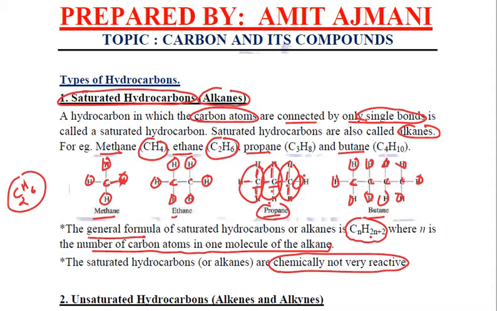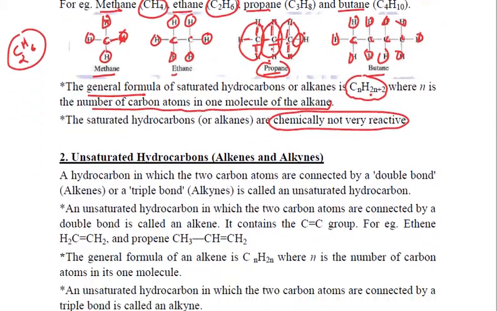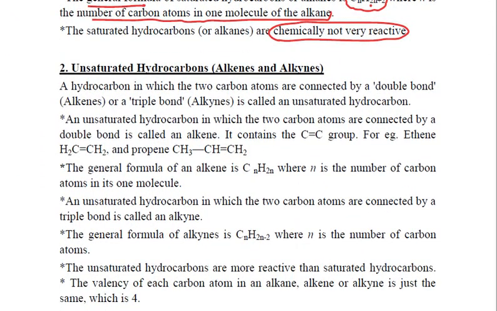Fine. Coming to the second type of hydrocarbons, these are unsaturated hydrocarbons. You must have studied in detail about the unsaturated hydrocarbons. So you already know that these are of two types, alkenes and alkynes. If there is a double bond between the carbon atoms, then it is called an alkene, and if there is a triple bond between the carbon atoms, it will be called an alkyne.